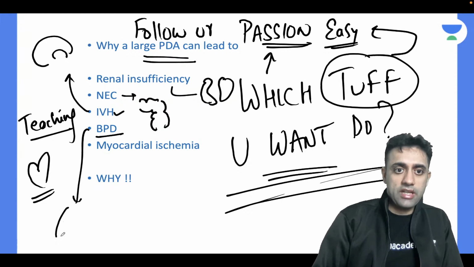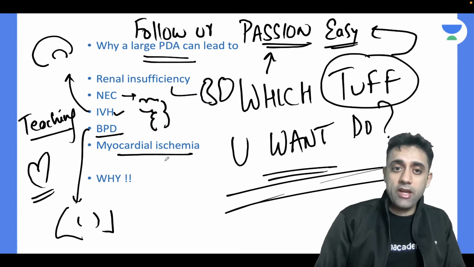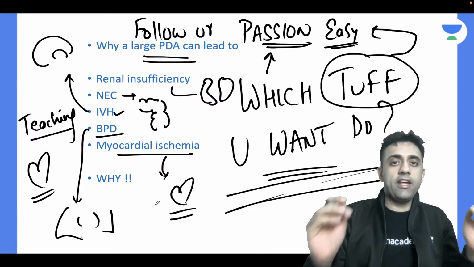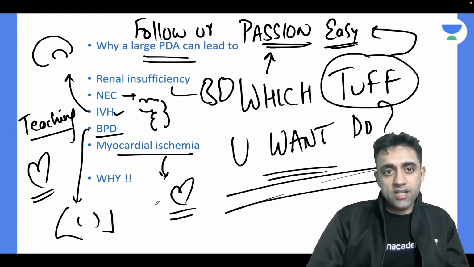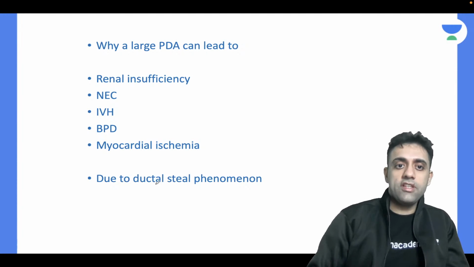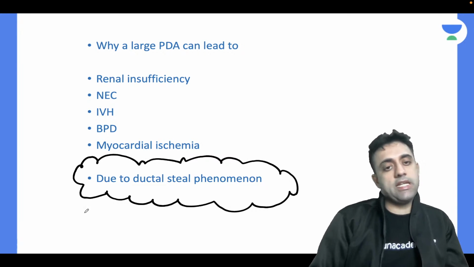He can have issues with the lungs, bronchopulmonary dysplasia, and he can have myocardial ischemia also, which is a heart issue. Why can a PDA cause so many problems? Why does a large PDA cause so many problems for the baby? The very important exam answer is the ductal steal